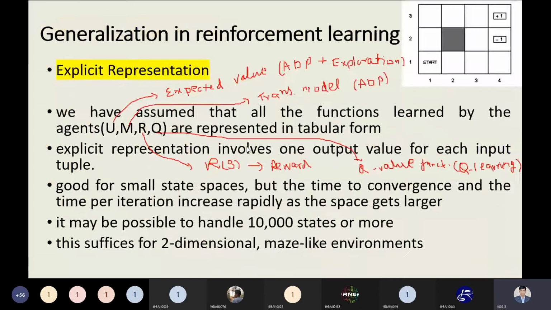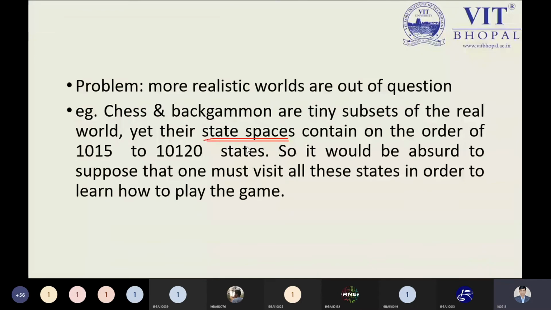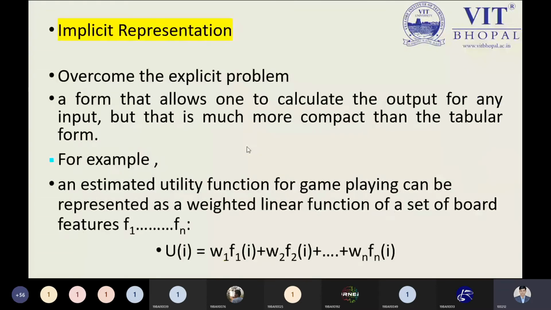Okay, so just let me know right now. After understanding the explicit representation, the problem is clear and the implicit representation part is clear. Don't worry, now you will be happy to see the video. This implicit representation will be clear within one minute. So just let me know right now from your side, the implicit representation part is clear. This theoretical part is clear.